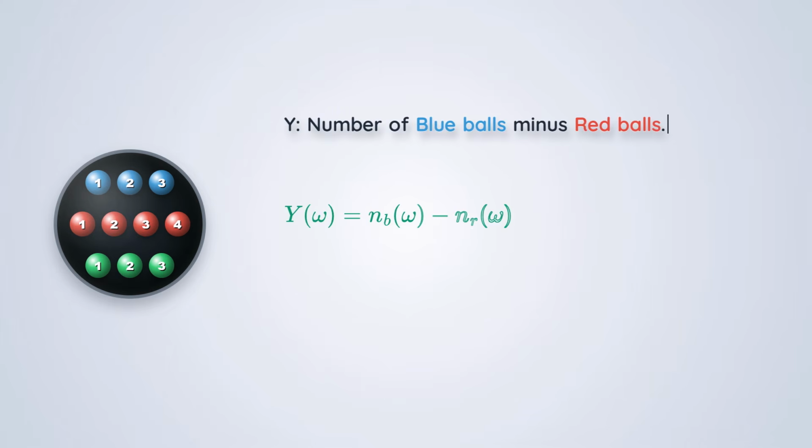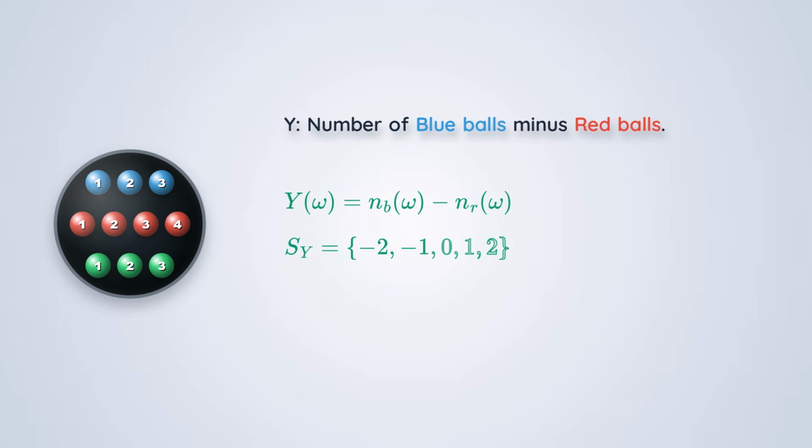Okay, let's define a brand new random variable, y. For any pair of balls we draw, y will simply be the number of blue balls minus the number of red balls. Notice that the green balls act as zeros in this equation. By doing this, we find that the total set of all possible outputs, the support of y, ranges from -2 to +2.